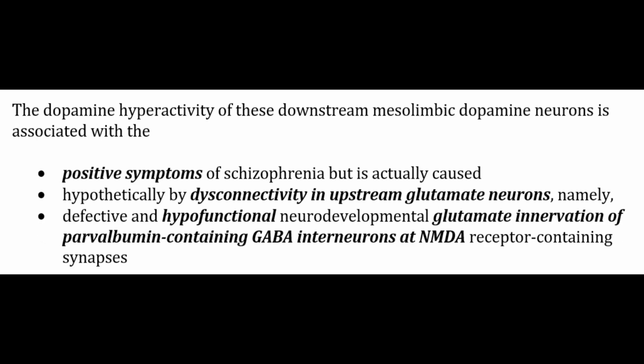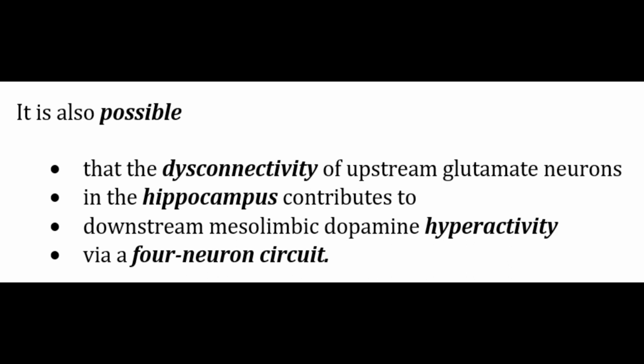And as previously stated, the dopamine hyperactivity of these downstream mesolimbic dopamine neurons is associated with the positive symptoms of schizophrenia, but is actually caused hypothetically by the disconnectivity in upstream glutamate neurons, and namely defective and hyperfunctional neurodevelopmental glutamate innervation of parvalbumin-containing GABA interneurons at NMDA receptor-containing synapses. It is also possible that the disconnectivity of the upstream glutamate neurons in the hippocampus contributes to the downstream mesolimbic dopamine hyperactivity via 4 neuronal circuits.